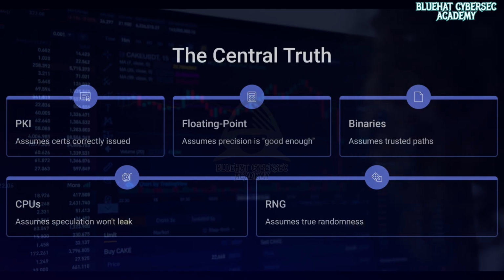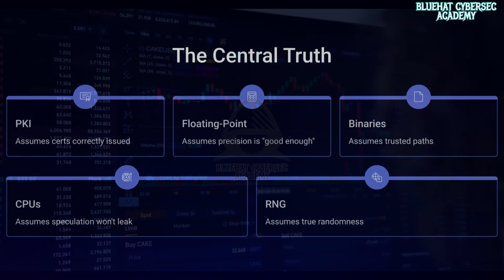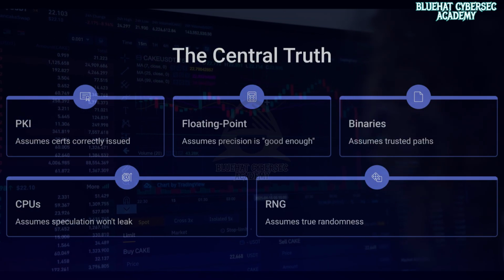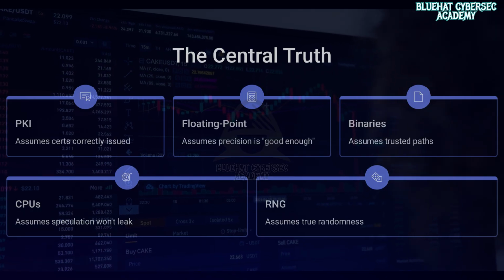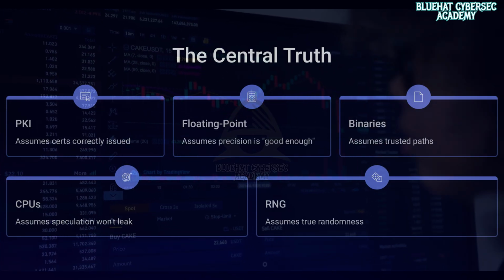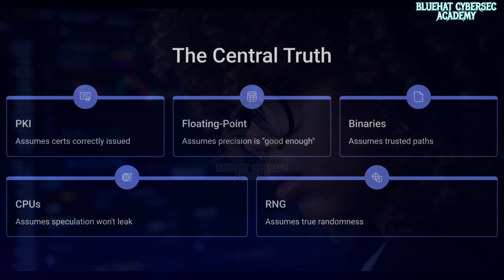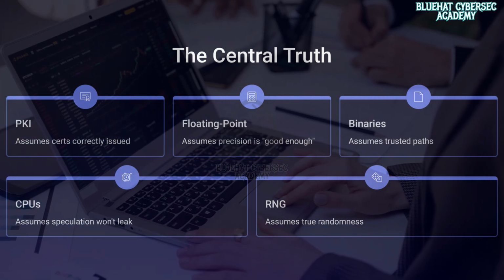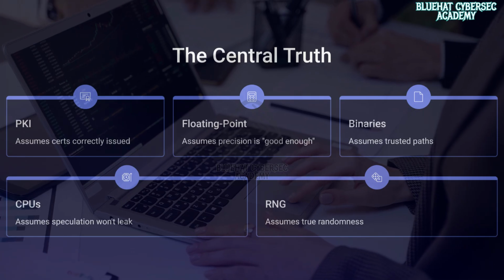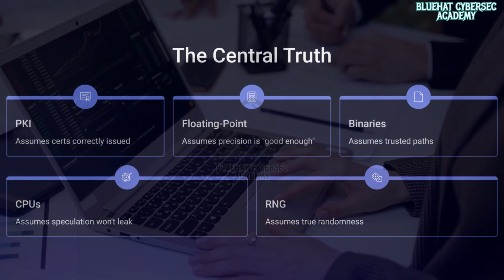Now, let's zoom out for a moment. These 5 topics highlight a central truth in advanced security. Vulnerabilities rarely come from broken encryption or bad algorithms alone. Instead, they emerge from the gaps between systems: between hardware and software, math and implementation, or trust and verification.